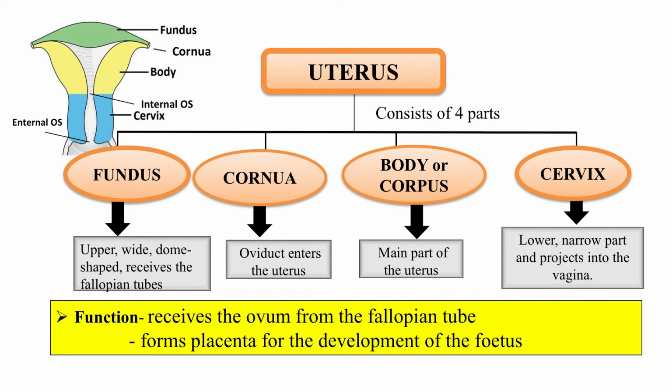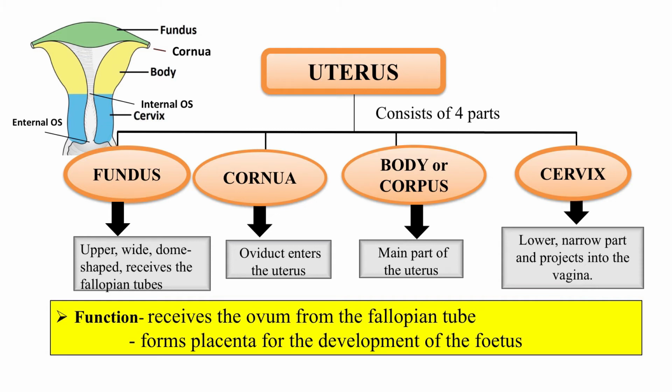This entire uterus can be divided into 4 parts. We have the fundus or the upper wide portion, which is dome shaped and which receives the fallopian tubes. We have the cornua, which are the upper corners where oviduct will enter the uterus. We have the body or corpus, which is the middle large part of the uterus, where if at all implantation takes place, the fetus will develop in that particular part.